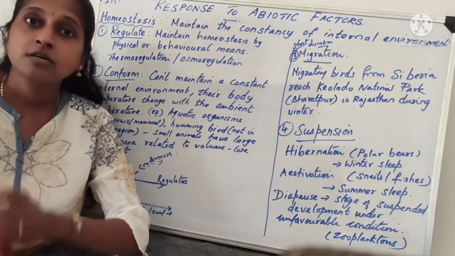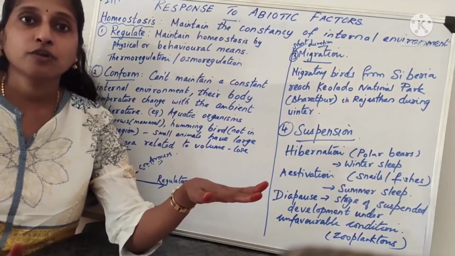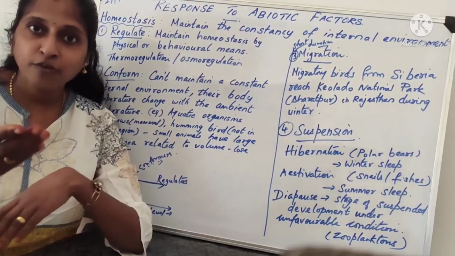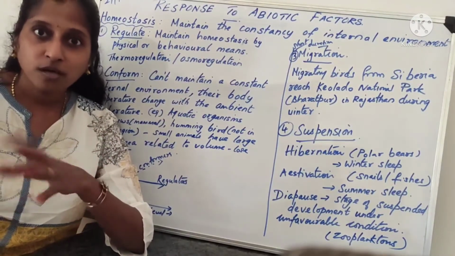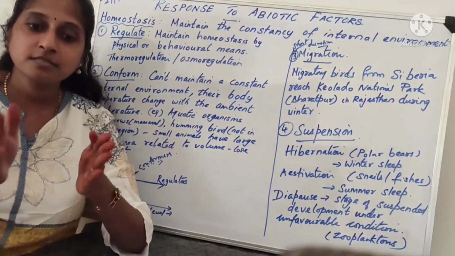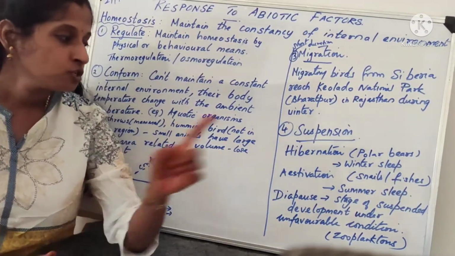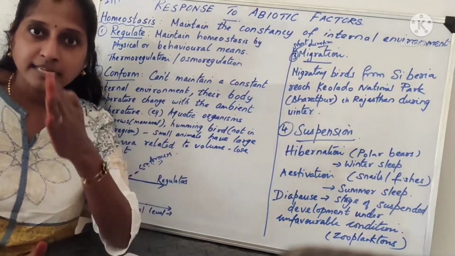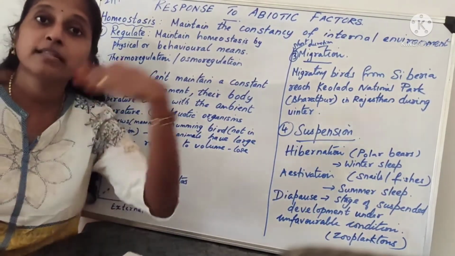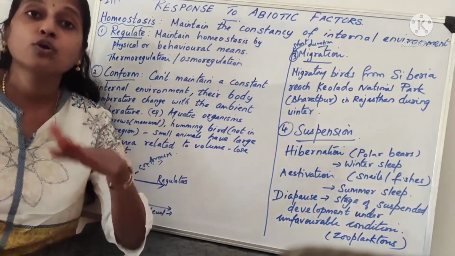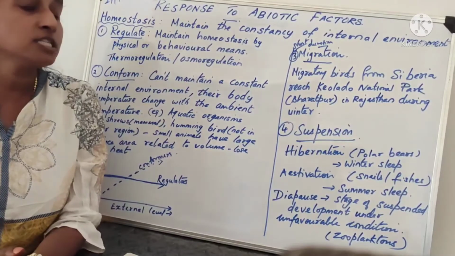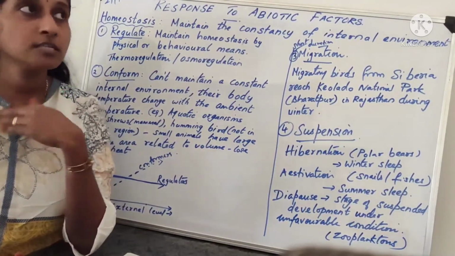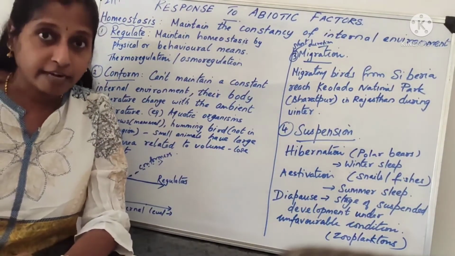Diapause means during the developmental stage of an organism, like you would have learned, morula, blastula, gastrula, some stages get arrested. Zooplanktons usually get arrested at some particular stage, so that they do not go into the next stage, in order to escape harsh weather conditions. So these are the different ways by which living organisms respond to abiotic factors.